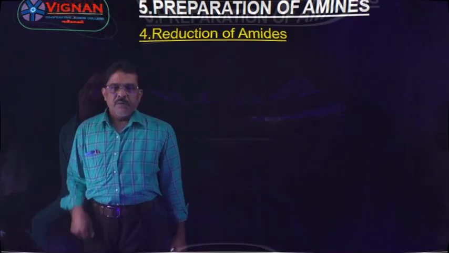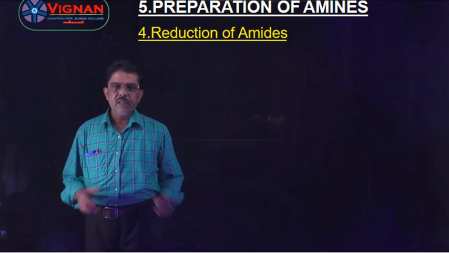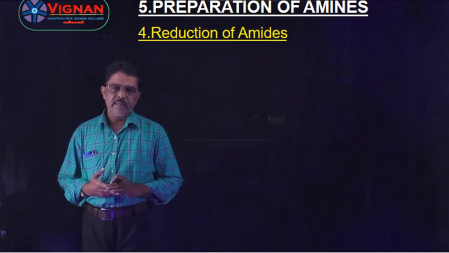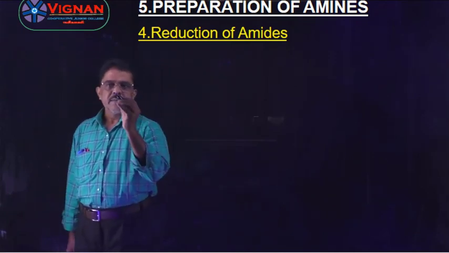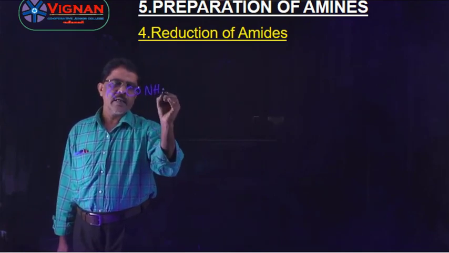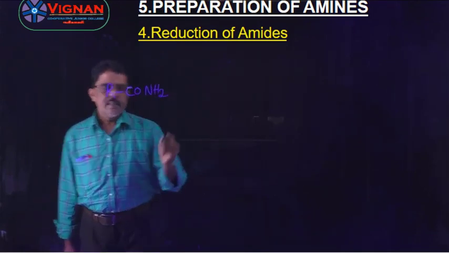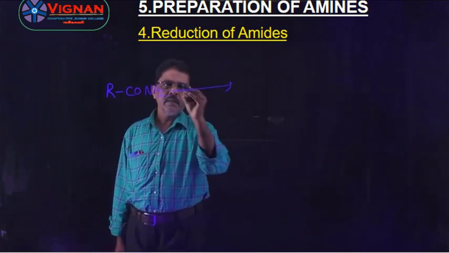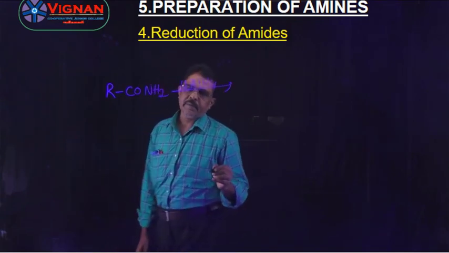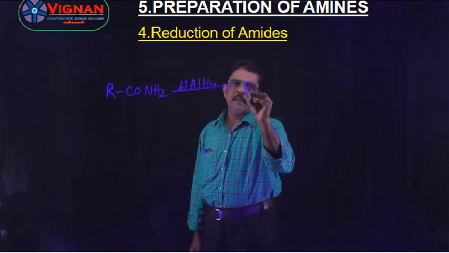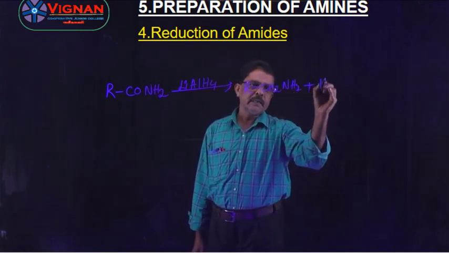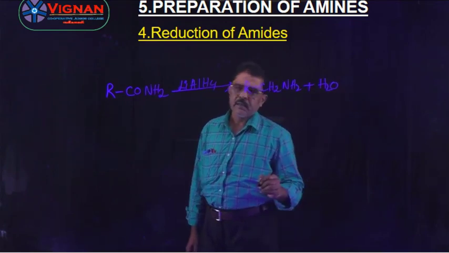Right, understand? Fourth method of preparation, reduction of amides. Reduction of amides gives primary amines. So here RCONH2, this is an amide. This amide is reduced with lithium aluminum hydride, then you will get here RCH2NH2 plus H2O is formed as the byproduct.